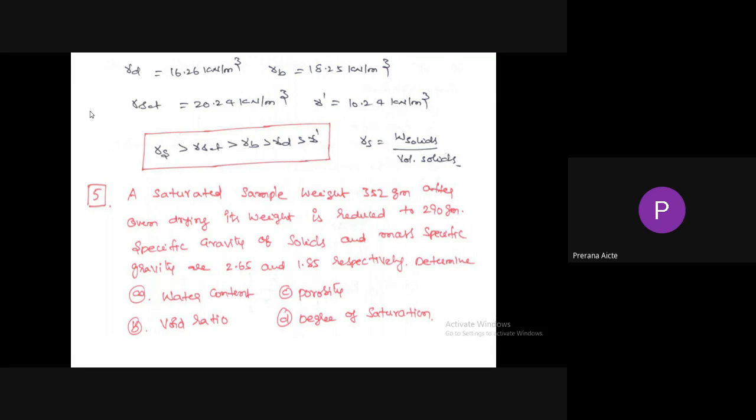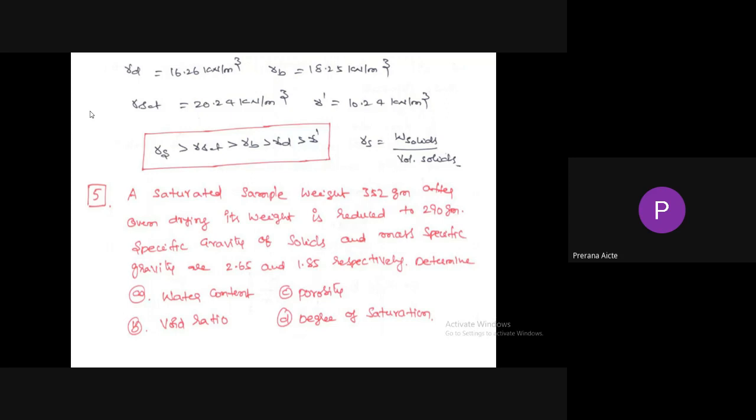By seeing this, we can say that unit weight of solids is greater than gamma sat, gamma sat is greater than gamma bulk, gamma bulk is greater than gamma d, and gamma d is greater than gamma submerged. This correct sequence is asked in the GATE examination, so please remember it: unit weight of solids is greater than saturated unit weight, saturated unit weight is greater than bulk unit weight, bulk unit weight is greater than dry unit weight, and dry unit weight is greater than submerged unit weight.